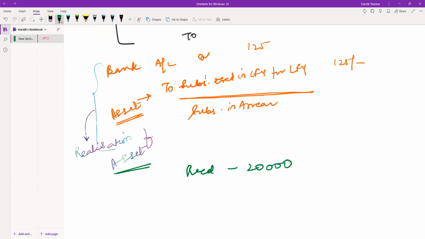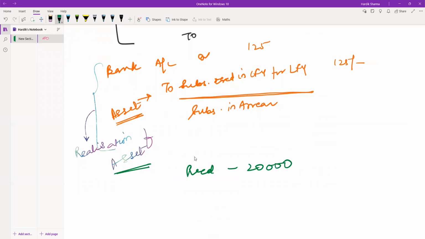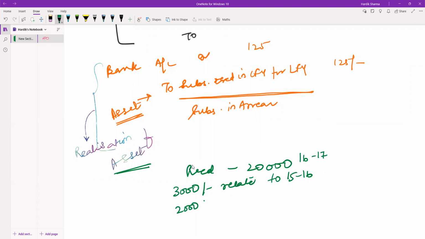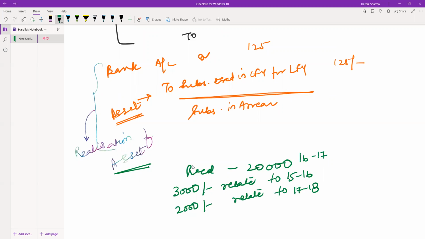Then it says of which rupees 3,000 relate to 15-16, and 20,000 relates to 16-17. Then it says 2,000 relates to 17-18.